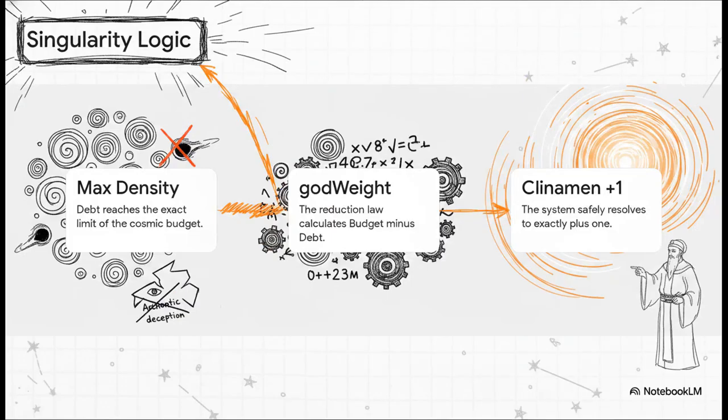So let's walk step by step through how this completely excludes the existence of black hole singularities. First up, imagine a system reaching the maximum possible density in this universe. In the code's terms, this is when debt exactly equals the budget. Second, the God weight equation automatically kicks in. Third, because budget minus a debt of the exact same size obviously equals 0, the density resolves exactly to plus 1. The code calls this original plus 1 the Klineman. Therefore, infinite density is mathematically impossible here. The author describes the whole concept of a singularity as an archintonic deception, a failure to account for the strict budget barrier of the manifold. Every black hole just hits the budget limit and safely resolves back to 1.